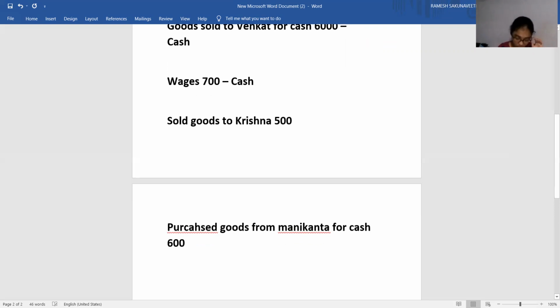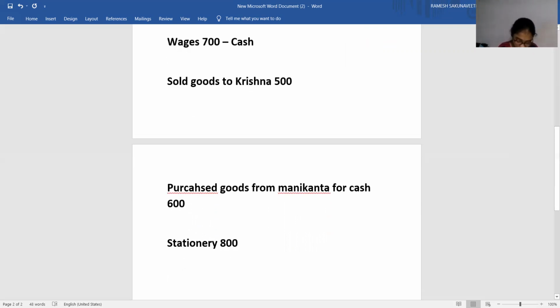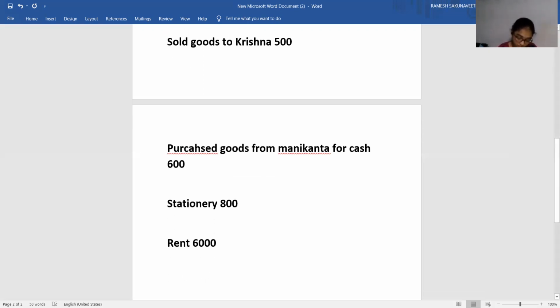Stationery 800. Rent 6,000. Electricity charges 1,000.